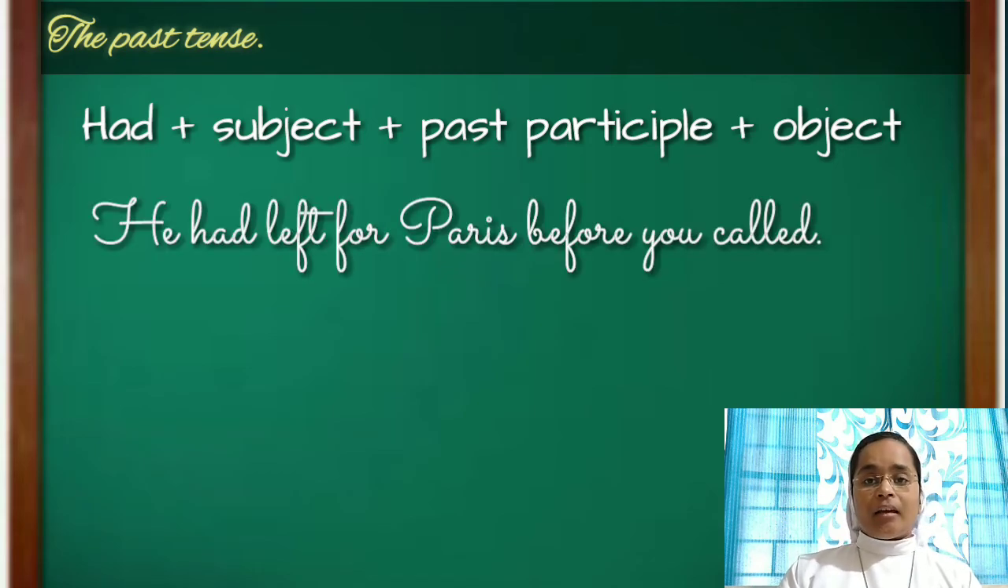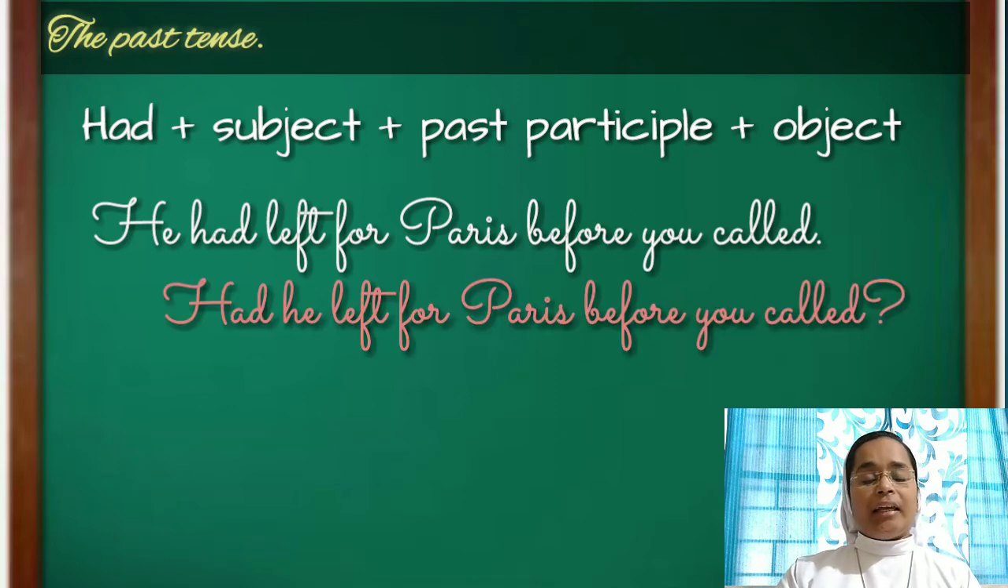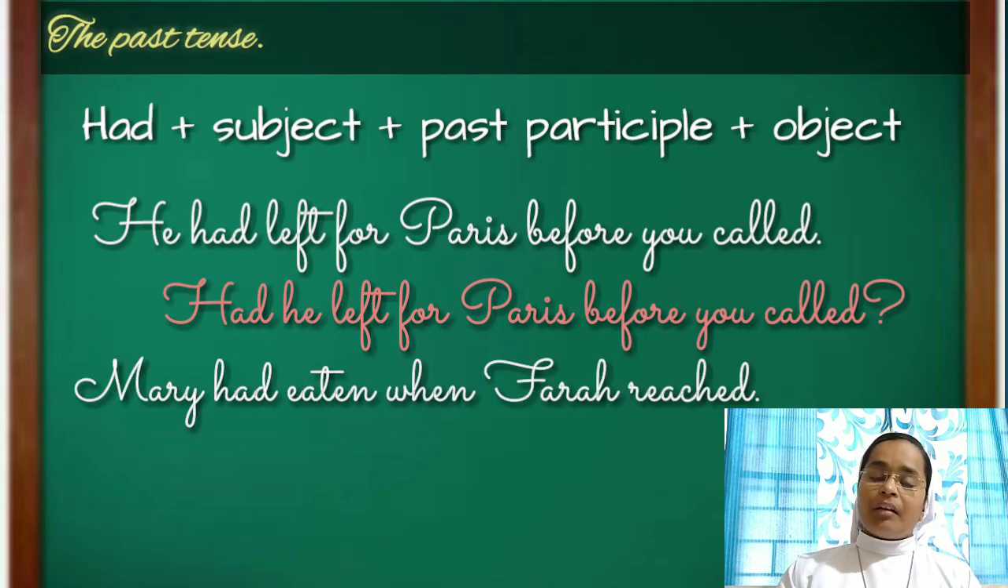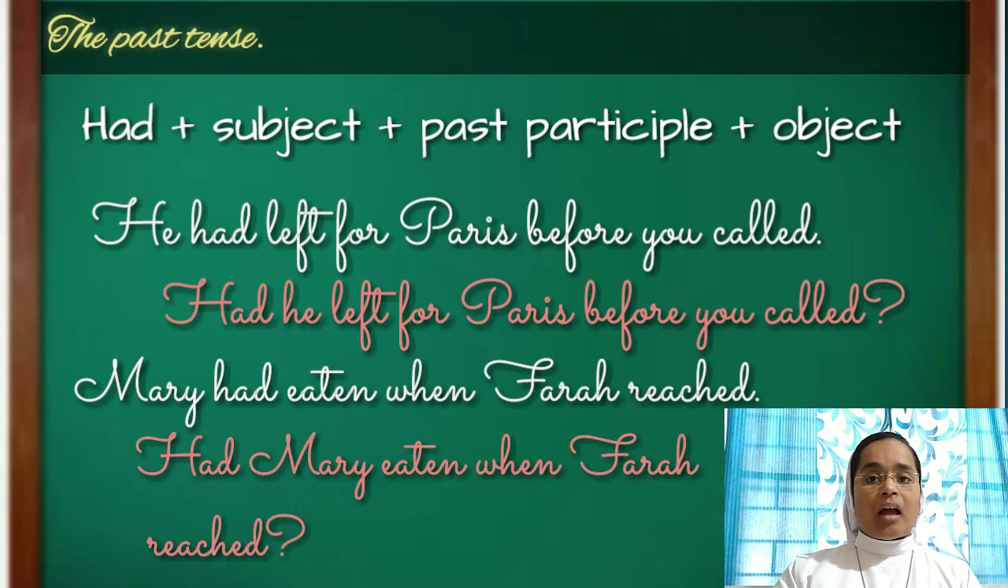He had left for Paris before you called. So what will be the interrogative sentence of it? Had he left for Paris before you called? And a question mark. Mary had eaten when Farah reached. So the interrogative sentence is, had Mary eaten when Farah reached? And end with a question mark.